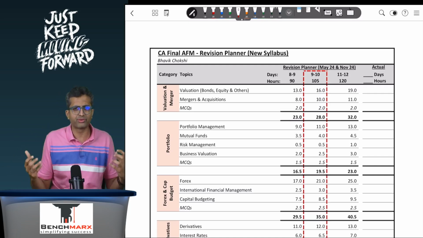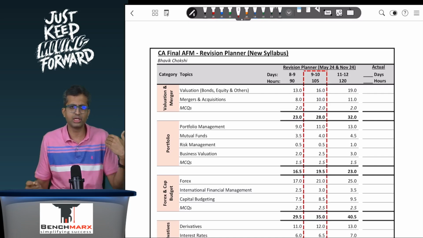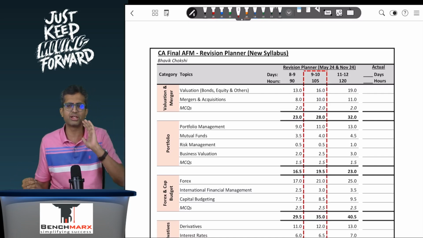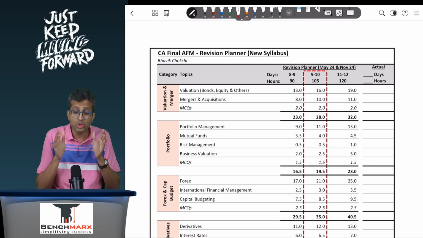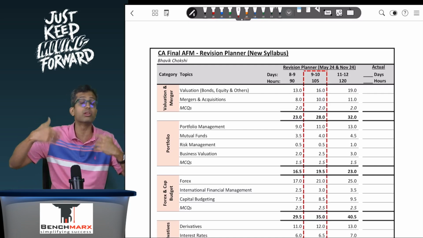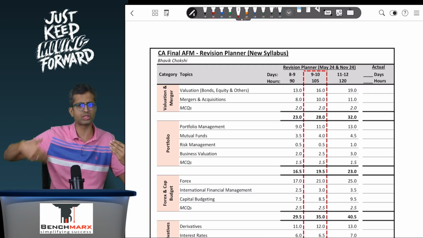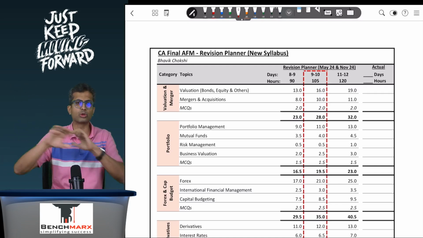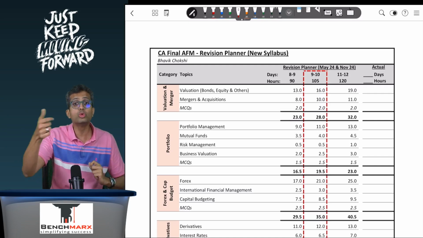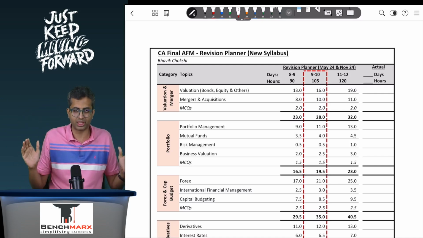Then there are a lot of sums in your AFM. Maybe in chapters like foreign exchange, derivatives, etc. Even valuation, where a lot of this, especially portfolio, a lot of adjustments are similar, like standard deviation calculation, your covariance calculations, they are similar, but there is a new adjustment. Maybe there is a dividend yield given on the market index, for example.